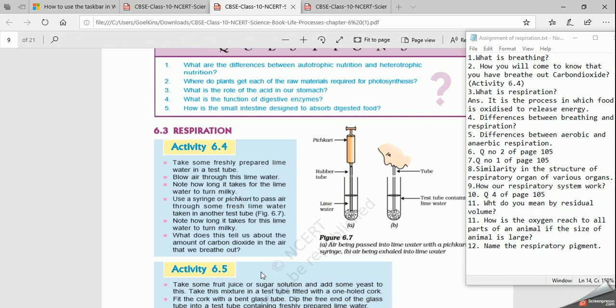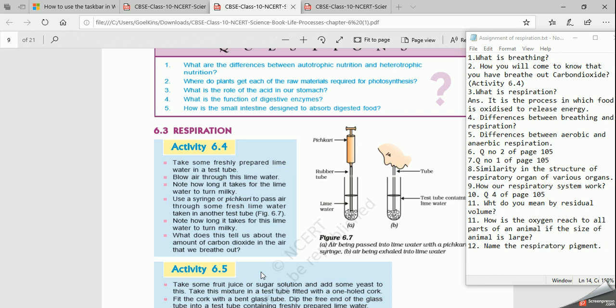The main difference between breathing and respiration: you know what is respiration? In simple terms, we call respiration the breaking down of the food molecule. It is a chemical process because a chemical reaction has taken place. So the first difference between breathing and respiration is that breathing is a physical process, whereas respiration is a chemical process.